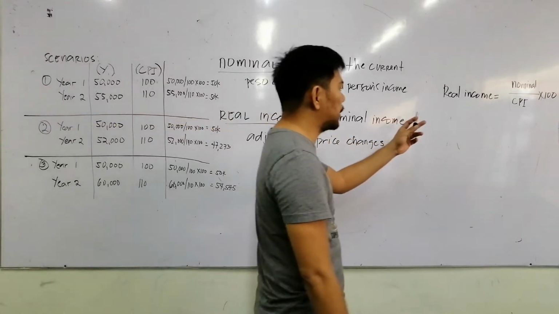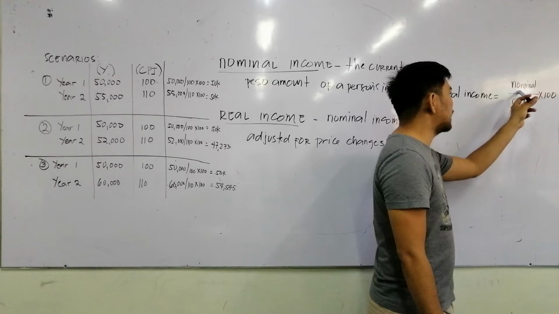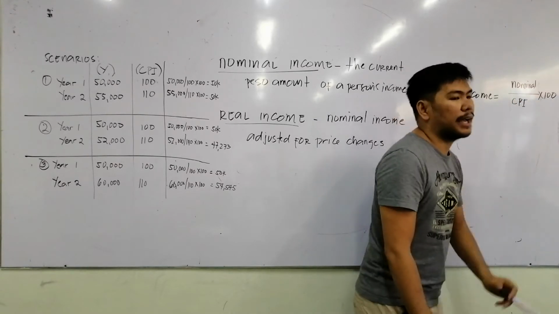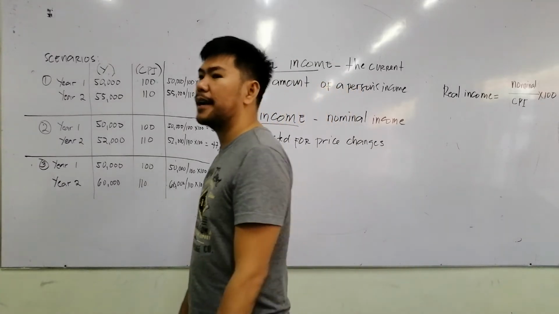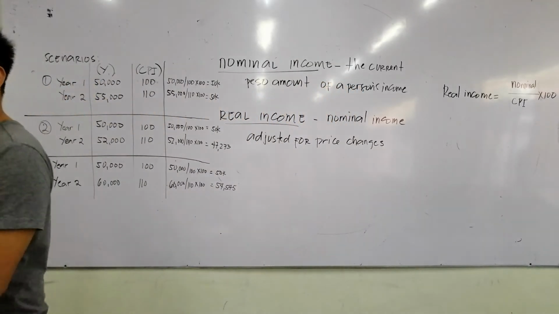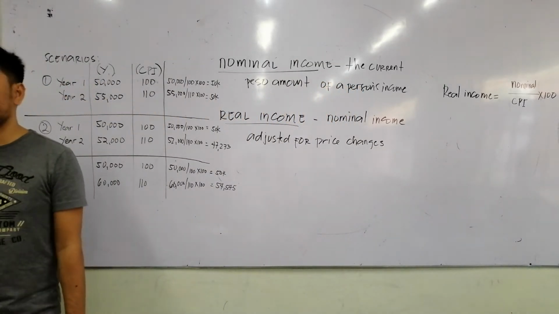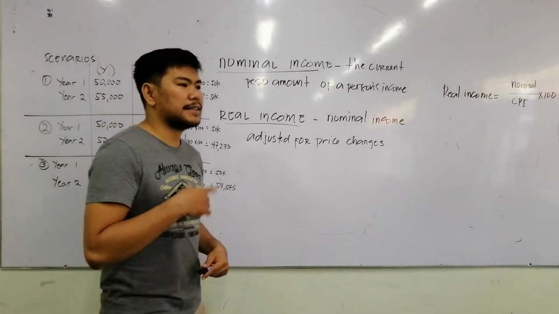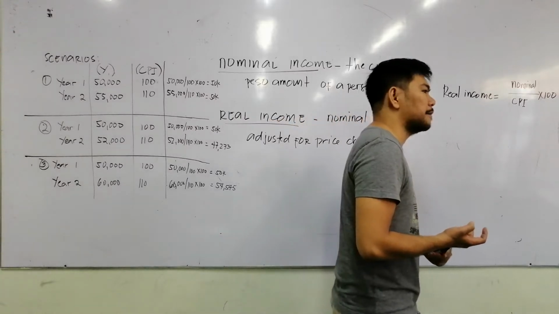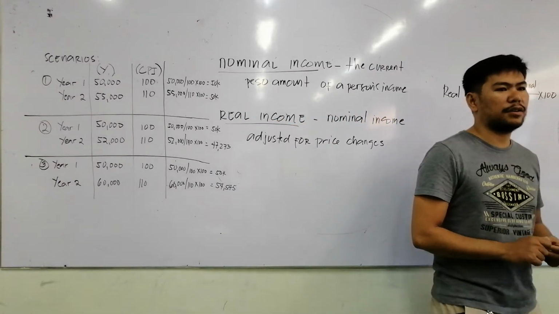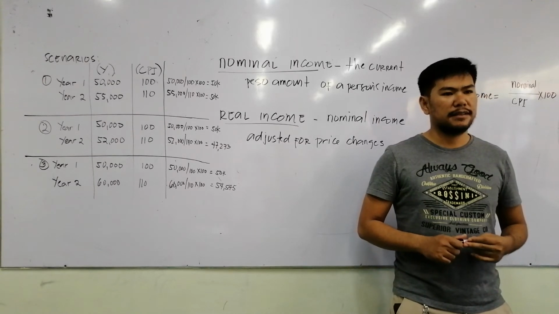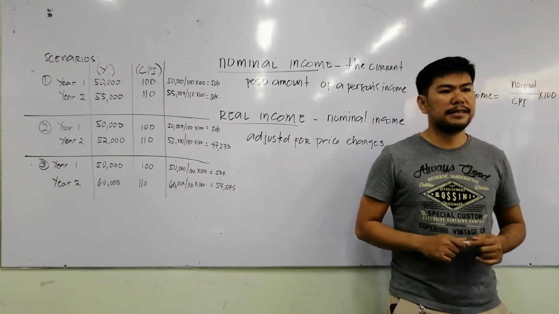Now, the formula for real income is nominal income divided by the CPI, Consumer Price Index, multiplied by 100. So you now have an answer to your mother or grandmother why a certain amount of money that you have cannot buy enough goods and services because of the price increase.